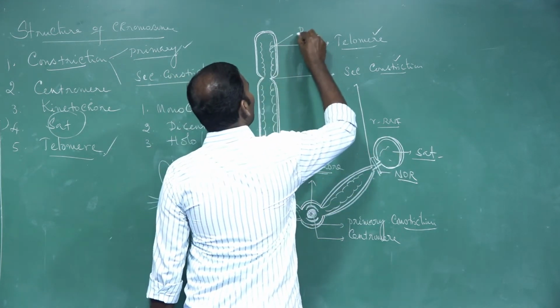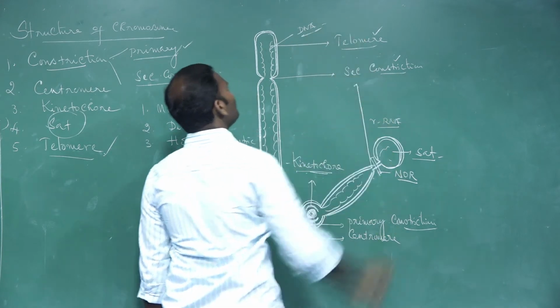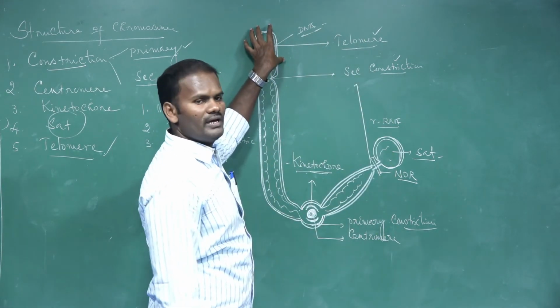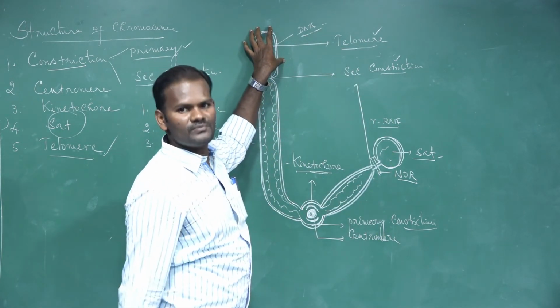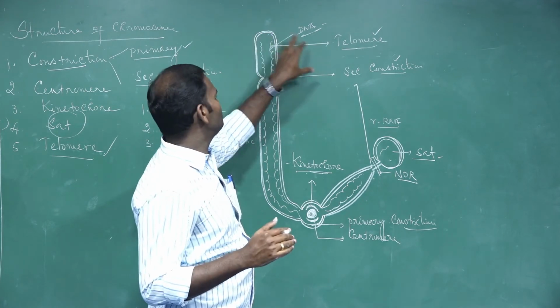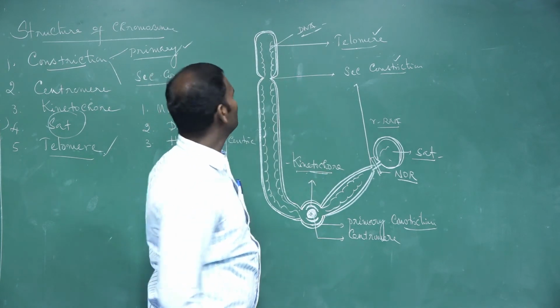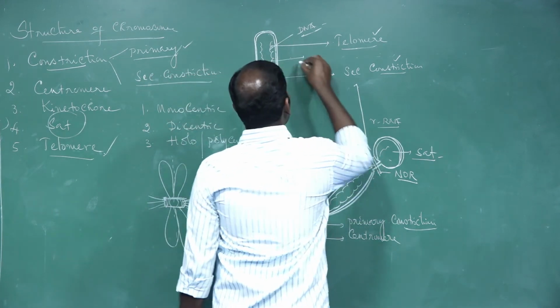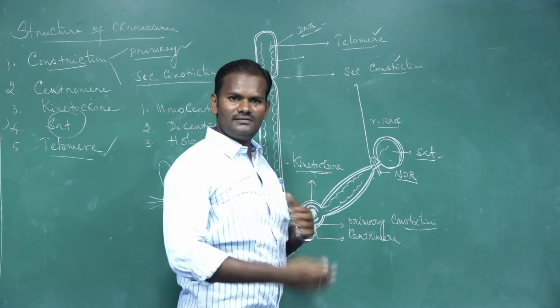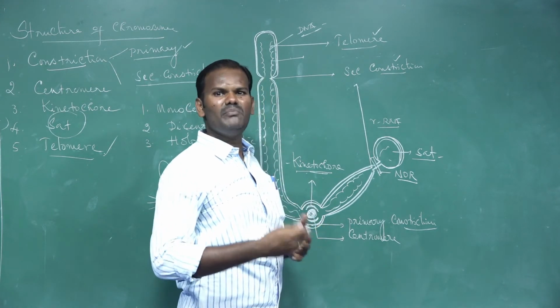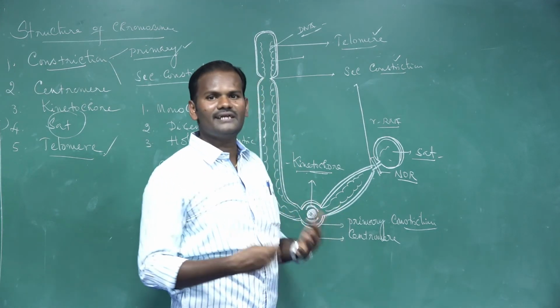So the DNA part, or nucleotide part, of the telomere is highly specialized. They have a specific sequence present in the nucleotides of the DNA in the telomere part. What is specific? The nucleotide sequence gets repeated many times.